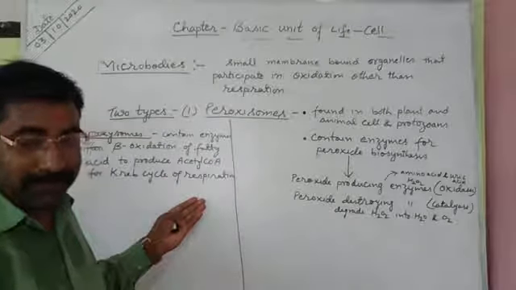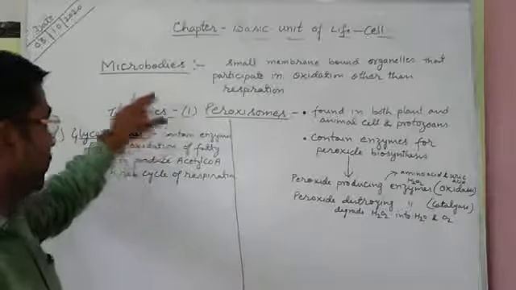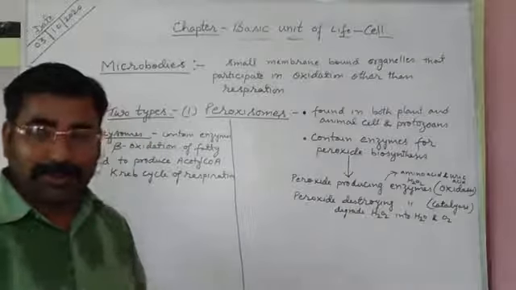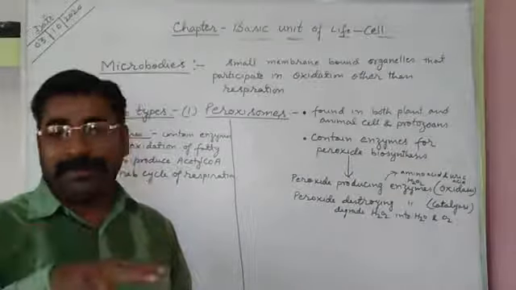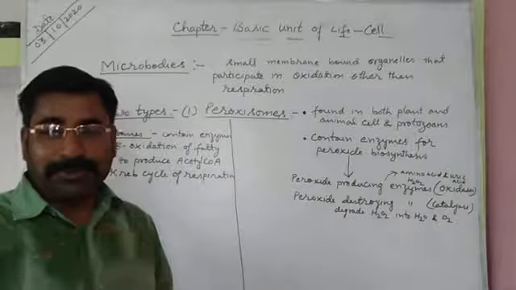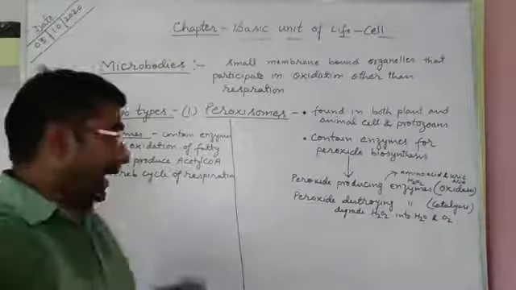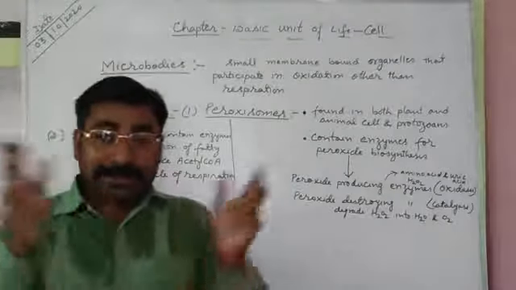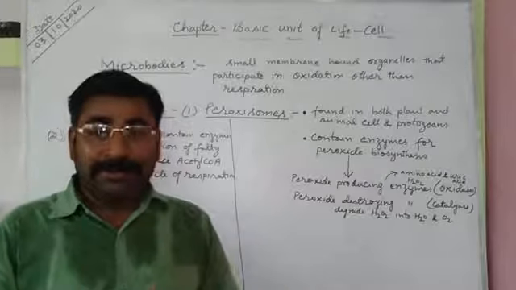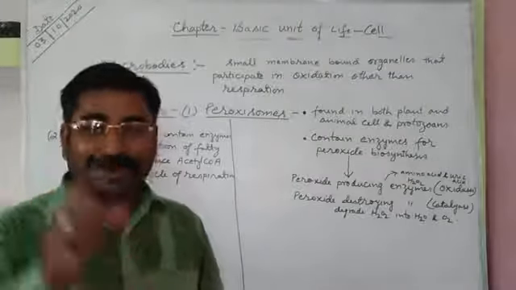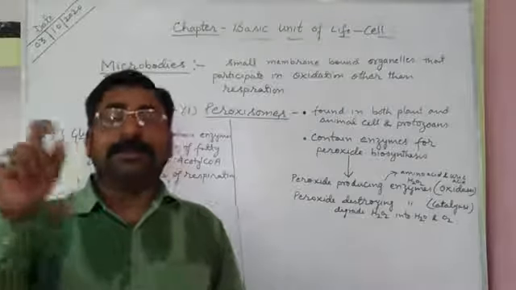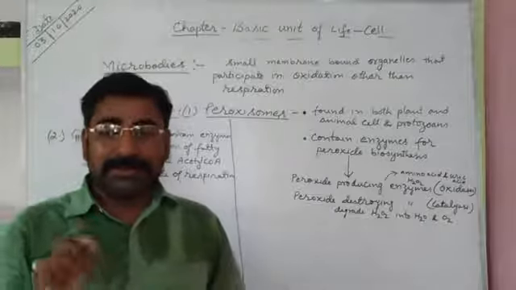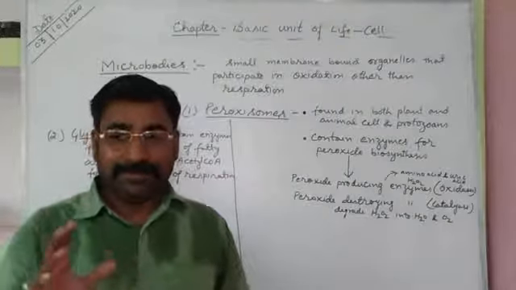Students, these are the two types of microbodies present in plant and animal cells, including protozoans, and they remain closely associated with endoplasmic reticulum, mitochondria, and chloroplast. Glyoxysomes are found in abundant amounts in germinating oil seeds. Germinating oil seed means germinating mustard seed, germinating groundnut seed, germinating castor seed, like that.